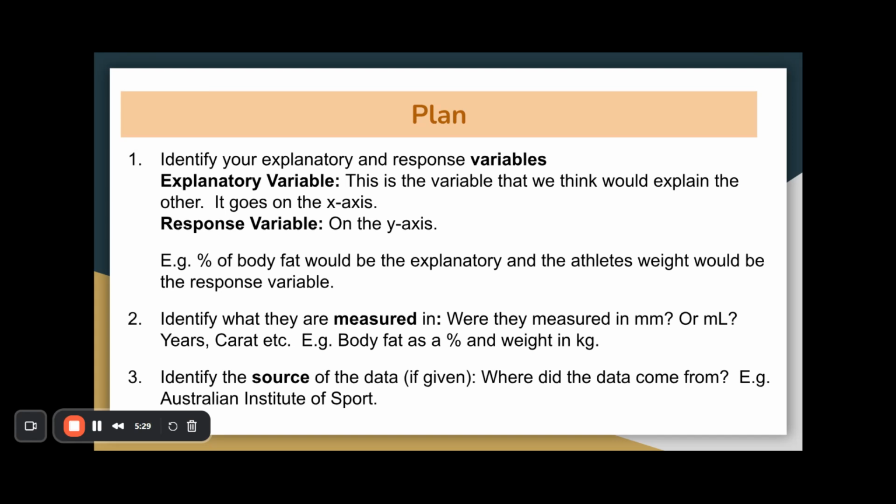So are they measured in millimetres or millilitres or years or whatever? Body fat is a percentage and weight is in kgs. In this particular investigation, we have to have measurement data, so we cannot have data that is numerical but discrete. And identify the source, so wherever it's come from. In my case, the Australian Institute of Sport.